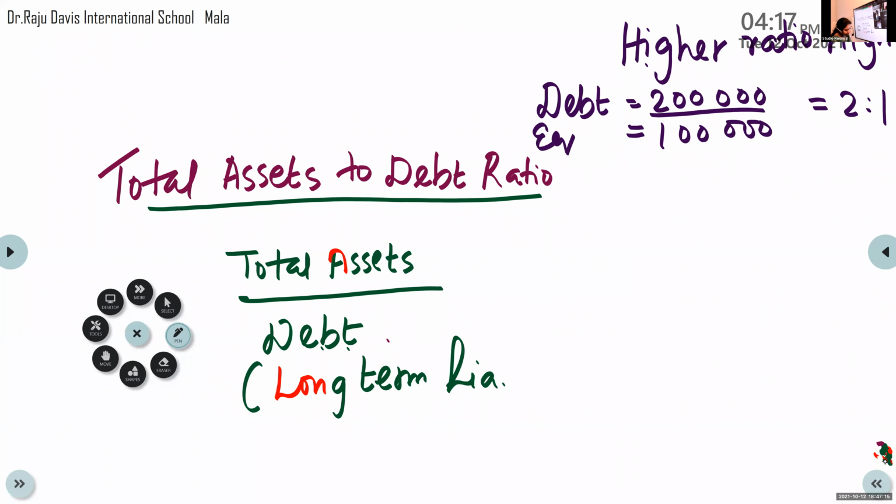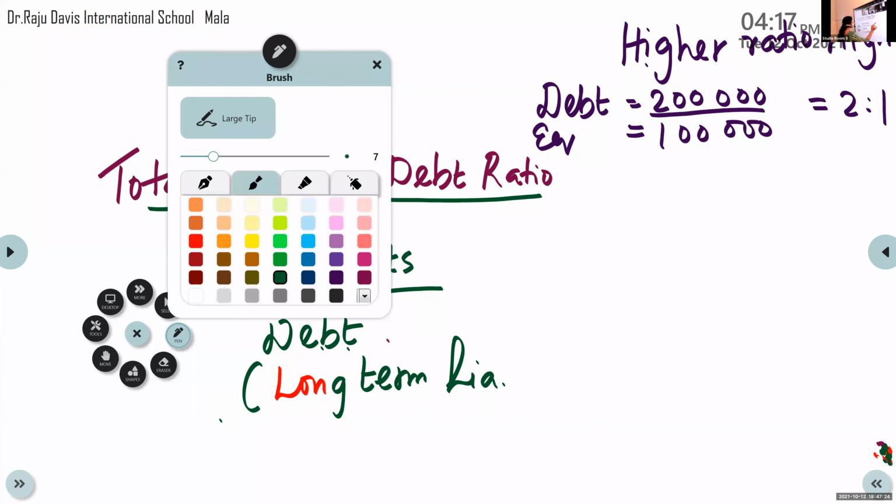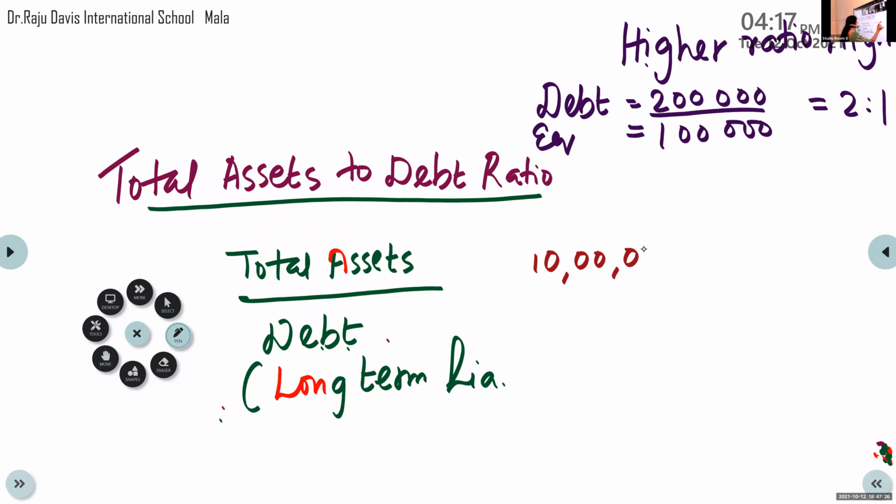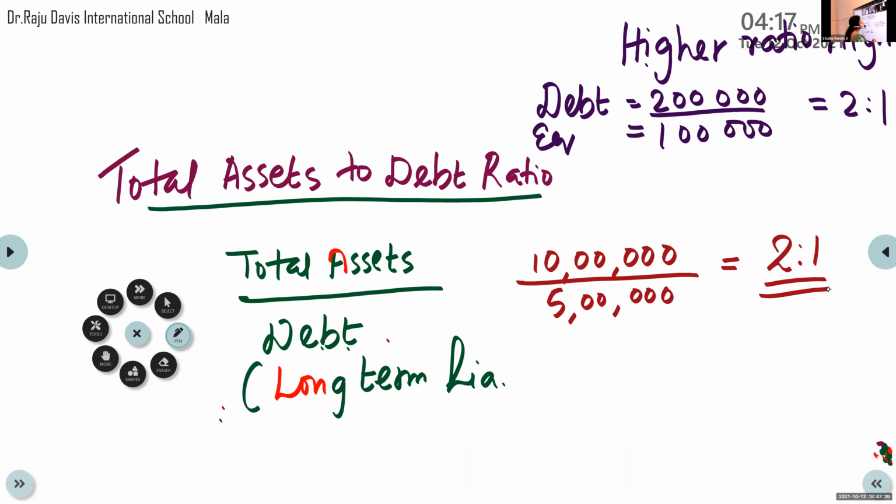Now, suppose total asset is 10 lakh. Then debt is 5 lakh. So what is the ratio? Again, it is better to maintain it at 2:1. This is considered safe.